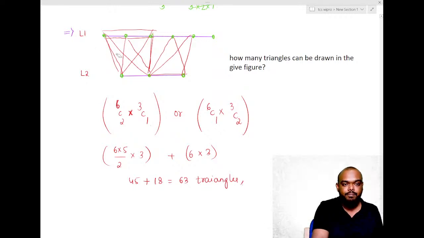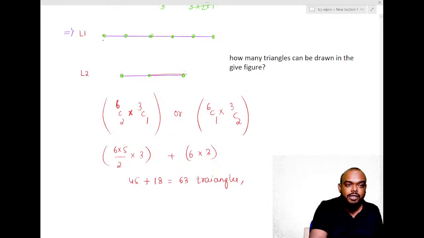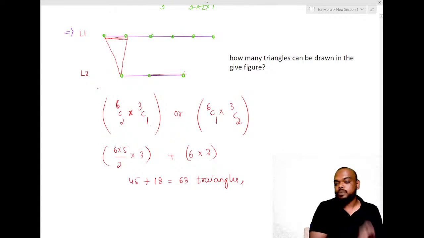Observe this carefully. Look. I can use 2 points from the above line and 1 point in the line 2. I can make one triangle in this way. One triangle in this way. So I need to select 2 points from the line 1.